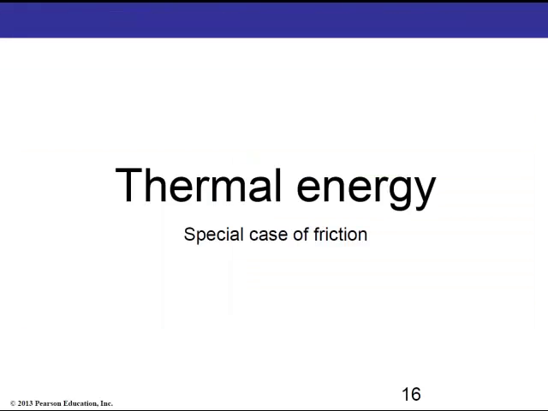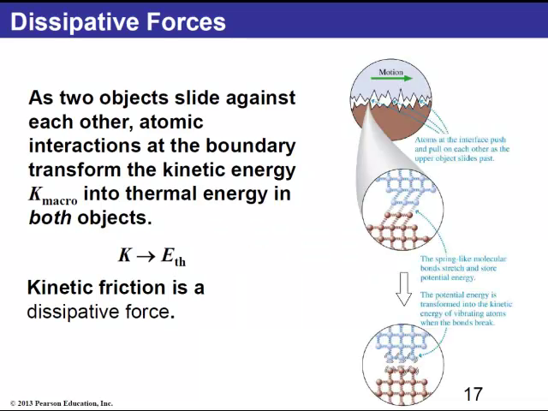Now that we have talked about work, let's focus on the concept of thermal energy, which is actually a special application of this idea of work to the case of friction, and that is the only one that we will be interested in here, and specifically it's kinetic friction. As discussed in the previous video, when two objects slide against each other, at the atomic level there are some interactions between the atoms of one object and the atoms of the other object, and kinetic energy is transferred to both objects on both sides of the divide, like here.